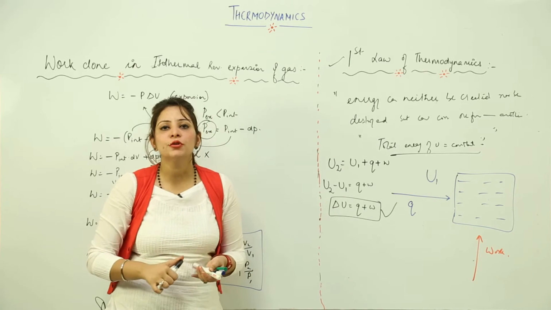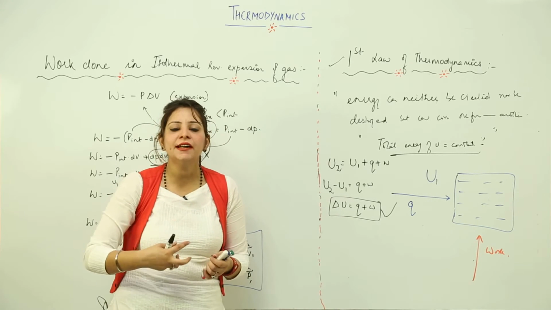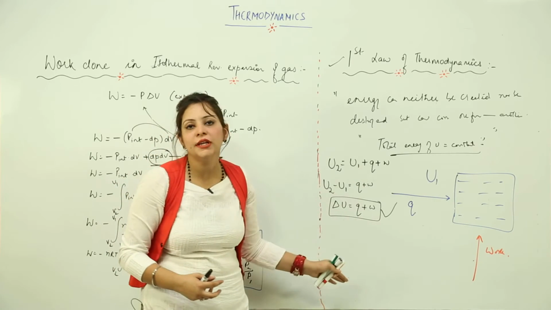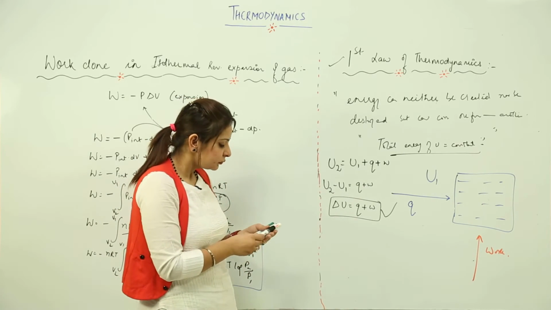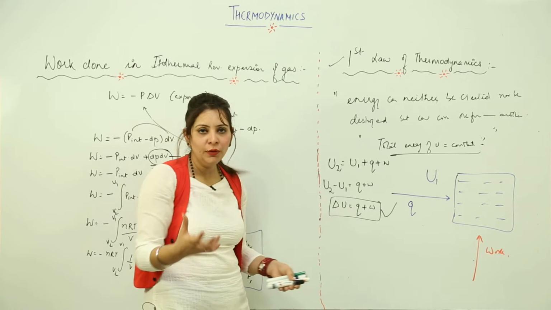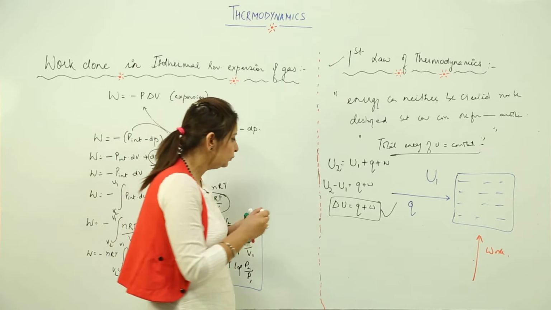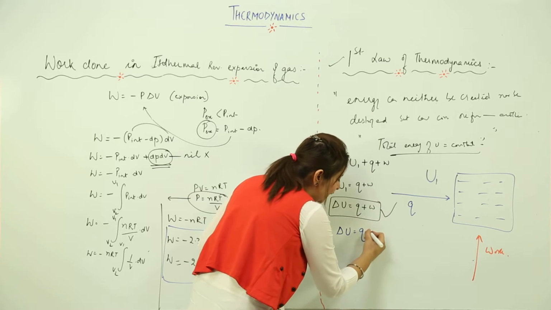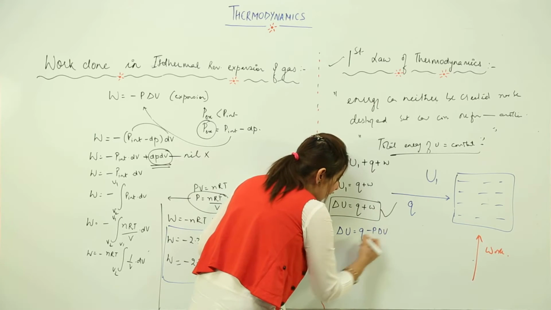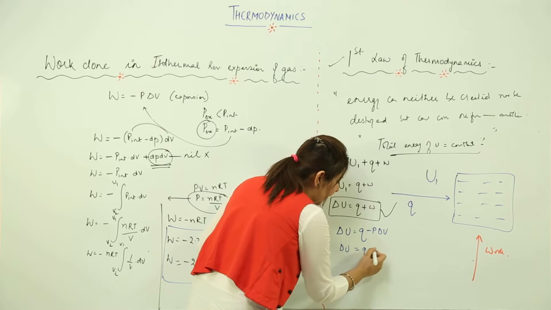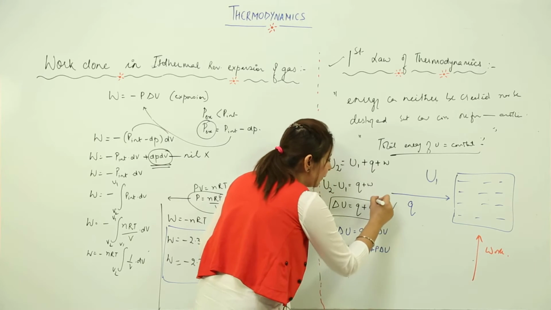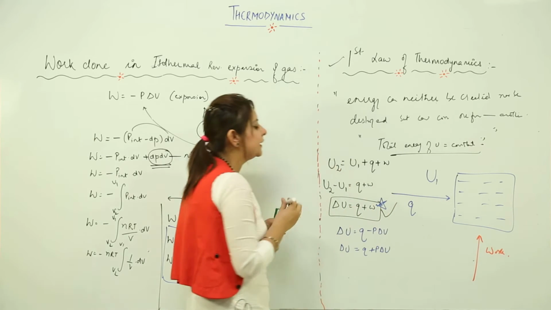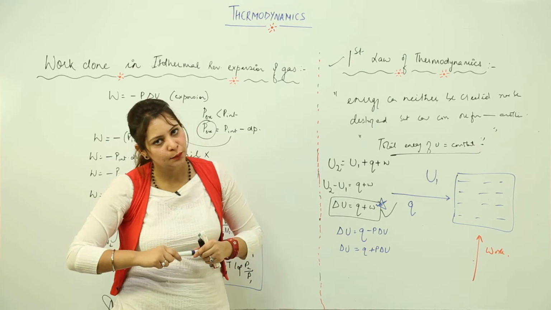So if somebody asks you to state and derive it mathematically, you have to do it in this way, right? We can also change this formula by putting the value of W. We know W, if it is expansion, it becomes minus P delta V, and if it is compression, we can write it as plus P delta V. But in general, the formula used is delta U is equal to Q plus W, right?